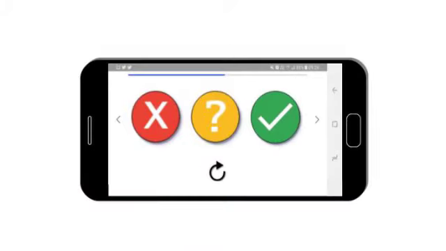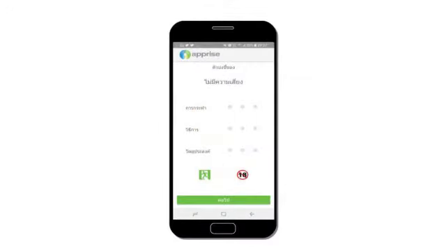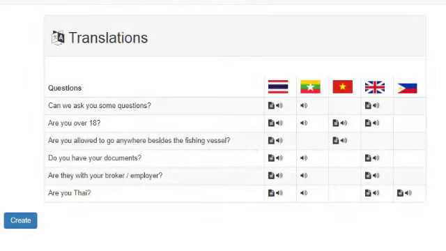Step 4. The app plays the questionnaire through recorded audio files. The potential victim can answer yes, no, or repeat question. Step 5. Once the questionnaire is finished, the phone is returned to the frontline responders, who can assess if the person is likely to be a victim and can take further action. The app works offline and can be easily updated with more languages and questions.